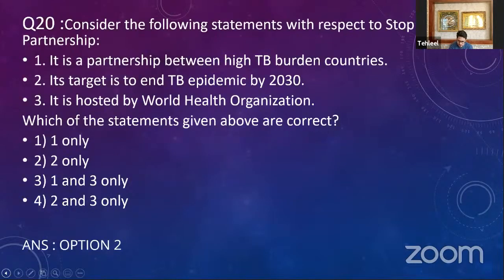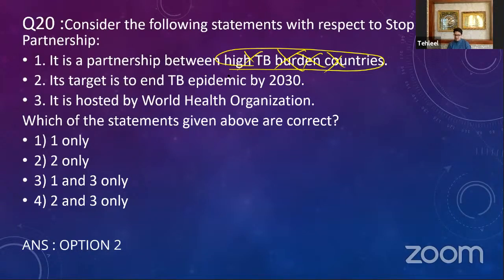Okay, now let's look at the question. Consider the following statements with respect to Stop TB Partnership. It is a partnership between high TB burden countries. No, it is a partnership between hundreds of countries, from different social structures. So this is a wrong option. The second option is its target is to end the TB epidemic by 2030. Absolutely right. Then, it is hosted by the World Health Organization. That is not correct. So only 2 is your correct answer, option 2.